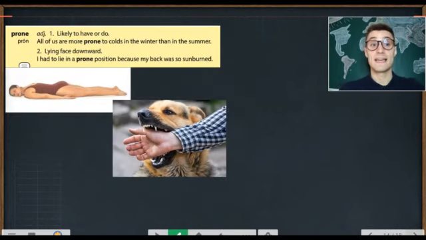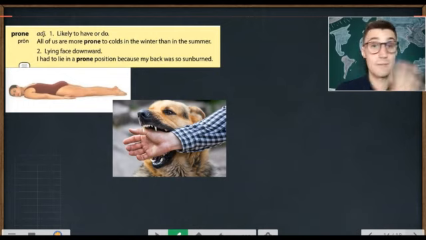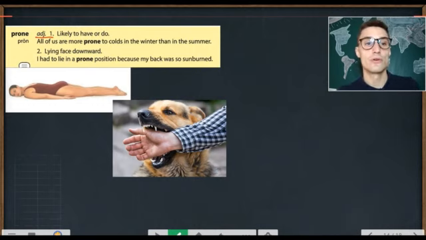The next word is prone. Now we use the word prone to describe two different things. First, we use the word prone to describe something that is likely to have or to do. Prone. All of us are more prone to colds in the winter than in summer. Yes, you are more prone to getting sick in winter than in summer.